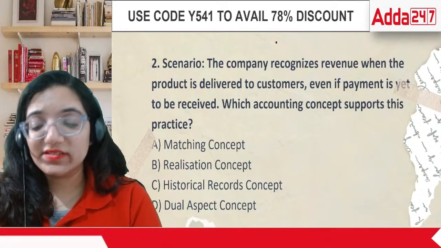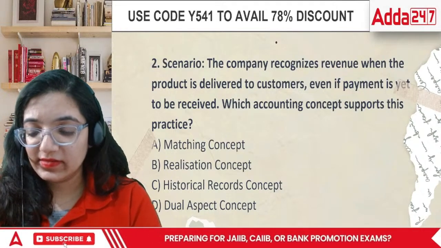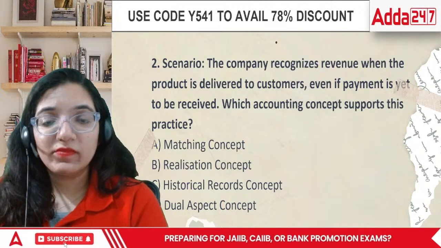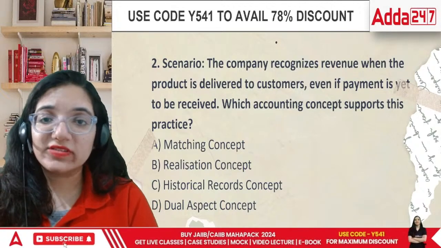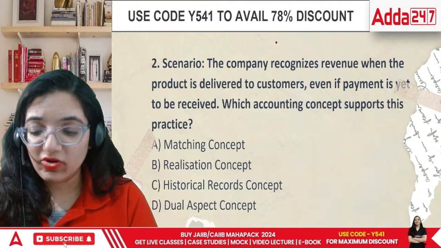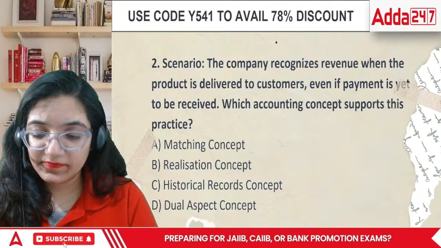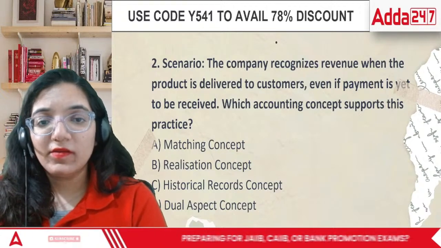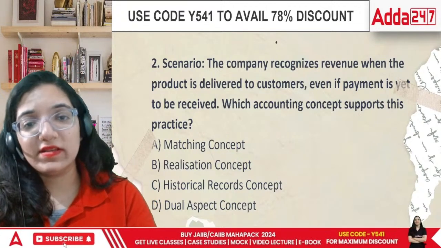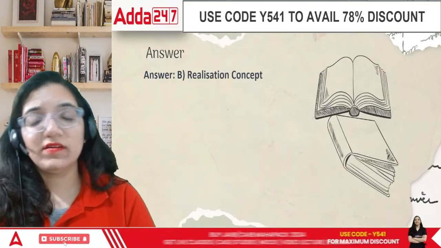Then what would be the answer? Matching concept, realization concept, historical records, or dual aspect? The answer is realization concept.